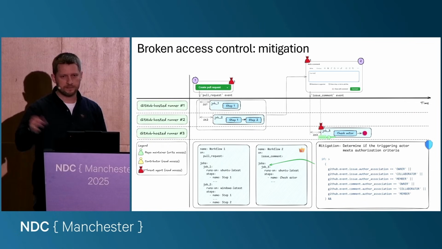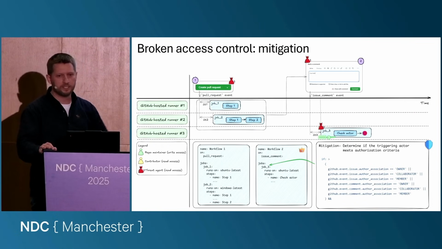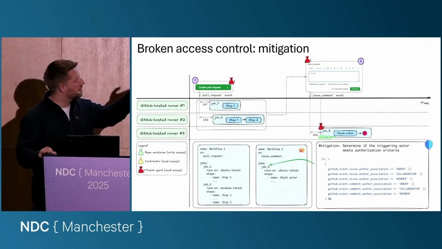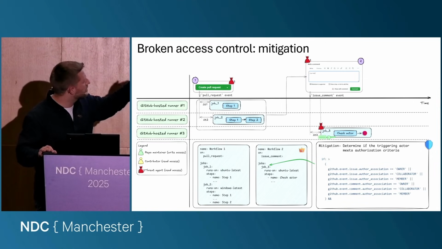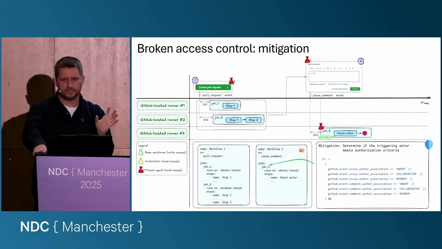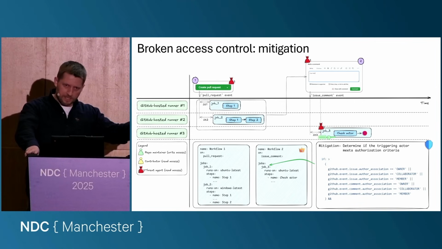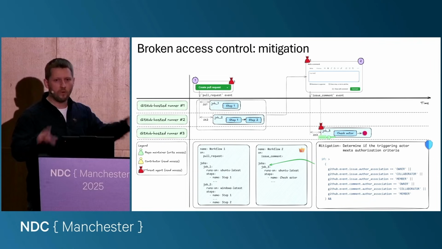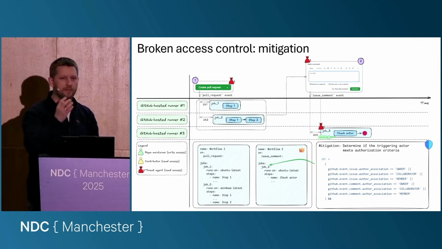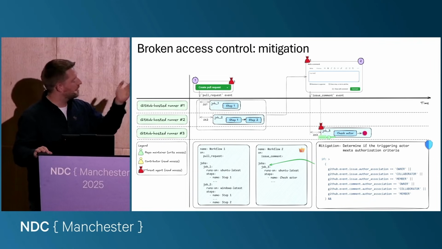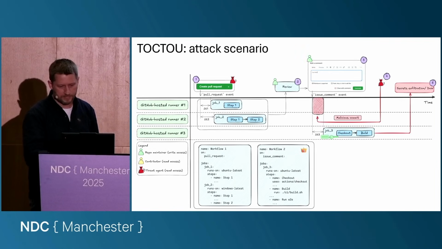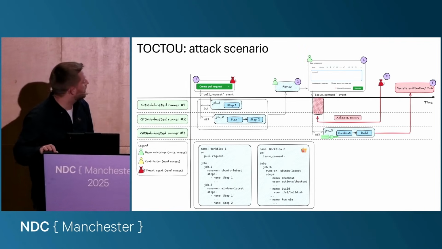To mitigate it, some obvious mitigation is to just check that the actor who made this comment is actually a contributor, or not contributor, but collaborator or member of this repository. So it means that you will trigger this workflow only if this comment was created by some member of your repository. This is some kind of access control check.